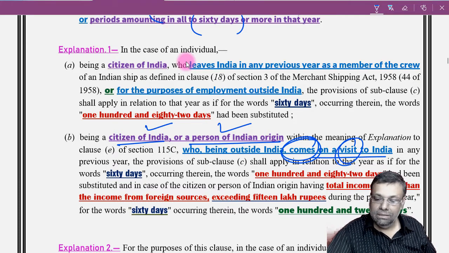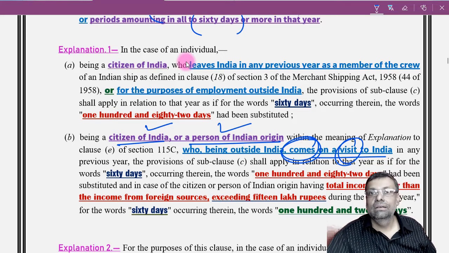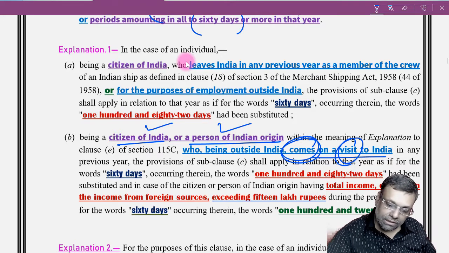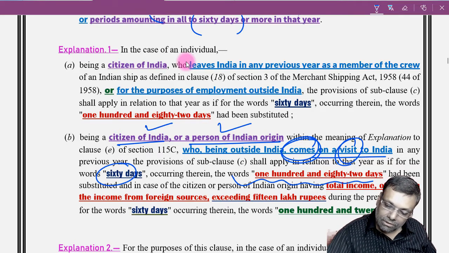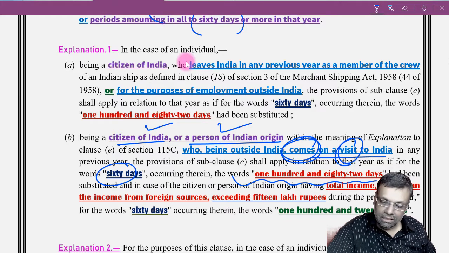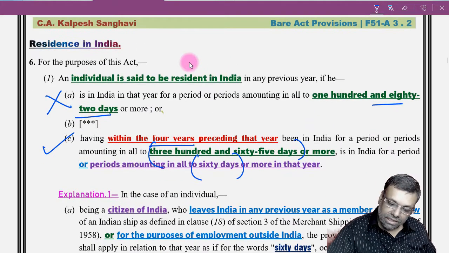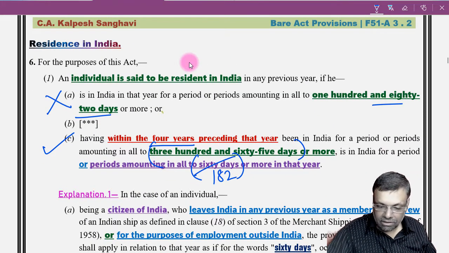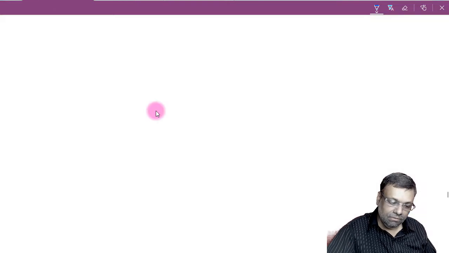Now for what visit, hardly matters. But you are a citizen of India or a person of Indian origin and you are coming to India for a visit, then instead of 60 days, you have to substitute that with 182 days.